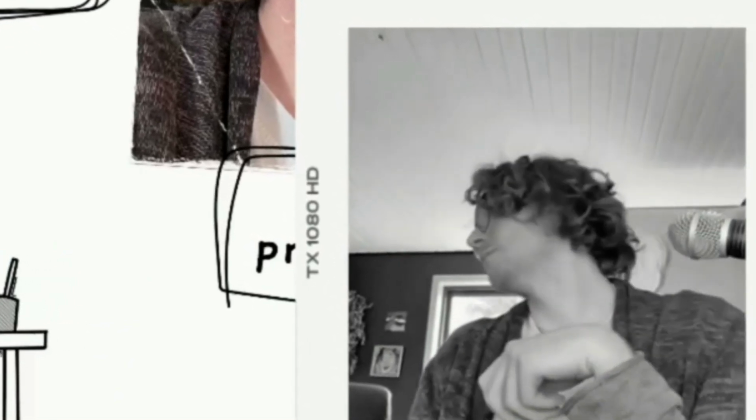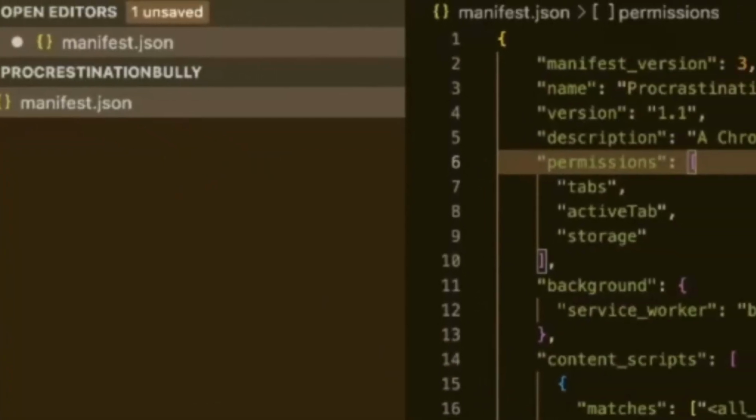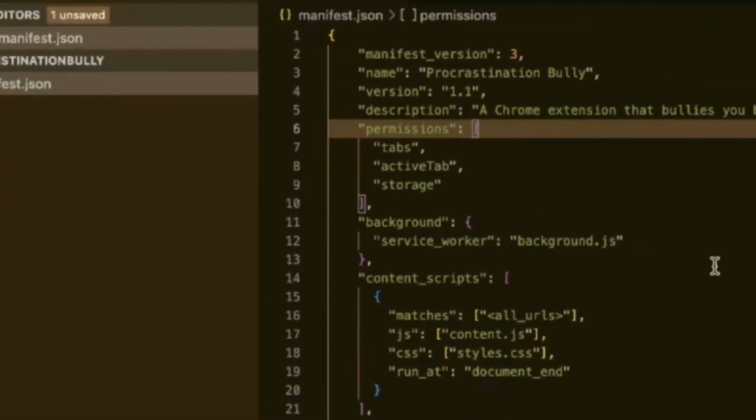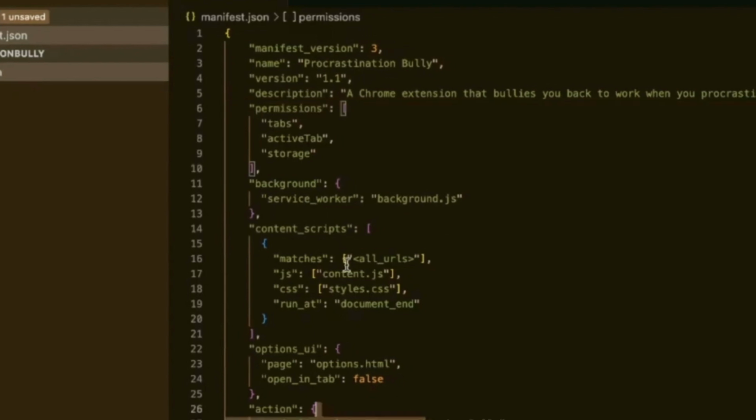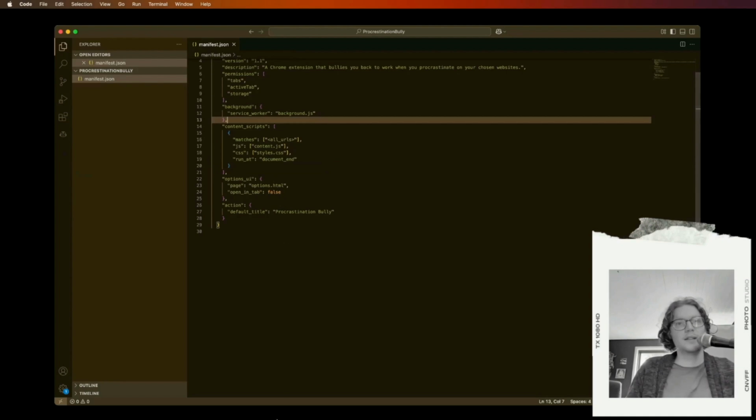Where are you? So creating a Chrome extension is actually quite easy if you know a little bit of JavaScript. All you basically need is a manifest.json file here to define your extension settings, permissions, and which scripts to load. Now for the rest of the code, I'll obviously have ChatGPT do the heavy work for me, so let's see what it does. So I fed ChatGPT our plan for the extension, and it generated 6 files for me.